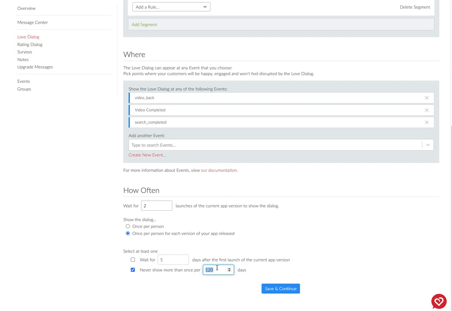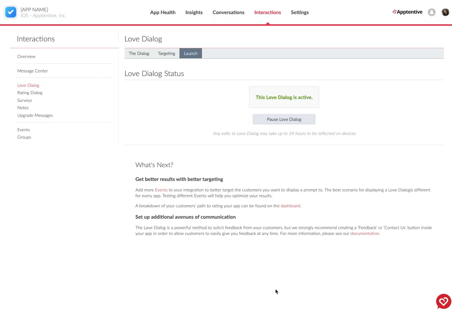With the decoupling, you can lower this quite substantially because you want that love dialogue pulse over a certain cadence. So maybe if you do a monthly release, you might want to show this every 30 days so you can get an update in each release. It's a quick question, it's pretty lightweight, and you're still going to be quite thoughtful above to ensure that people are seeing it at a good time. So you can go 30, we recommend anywhere from 30 to 60 days. So let's say 45 here. So you'll save that.